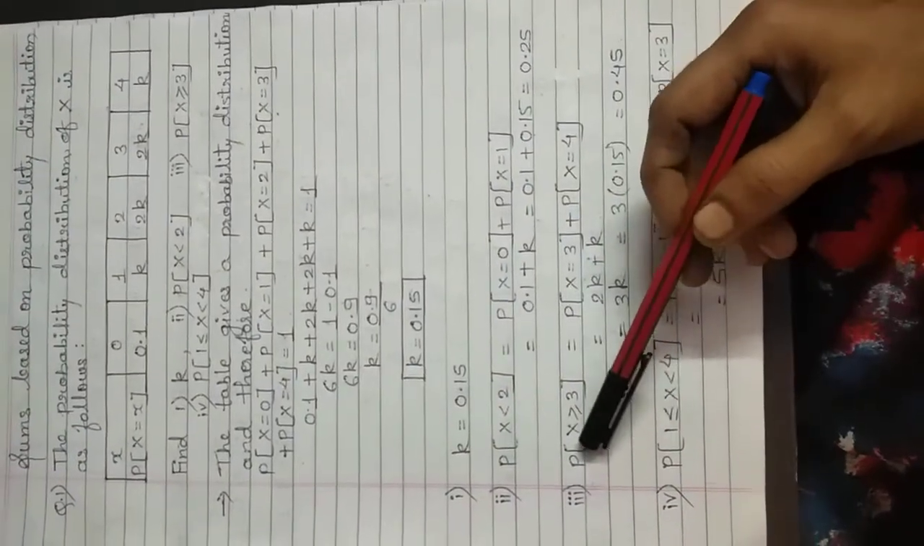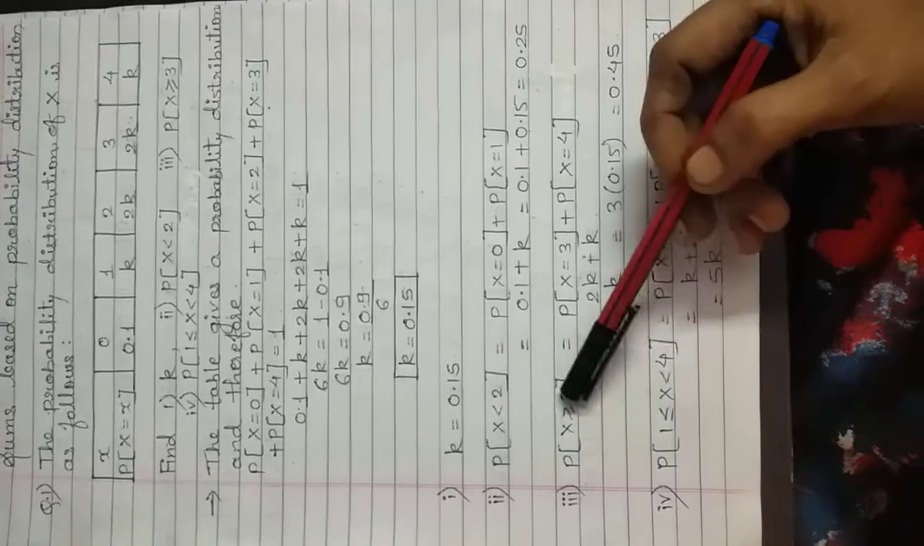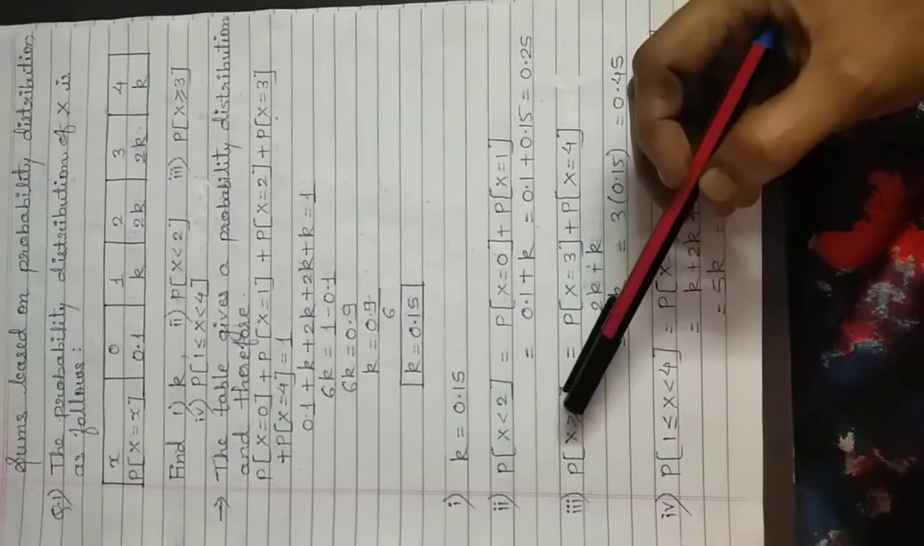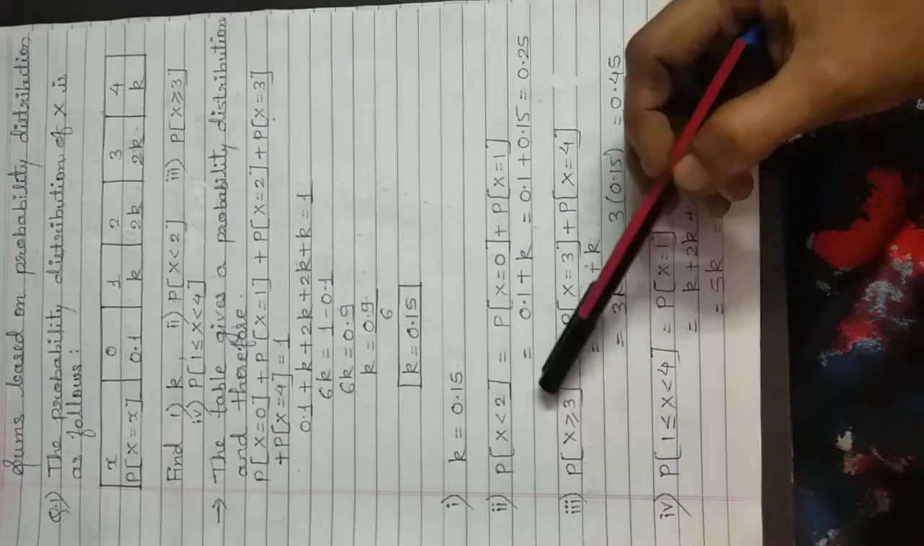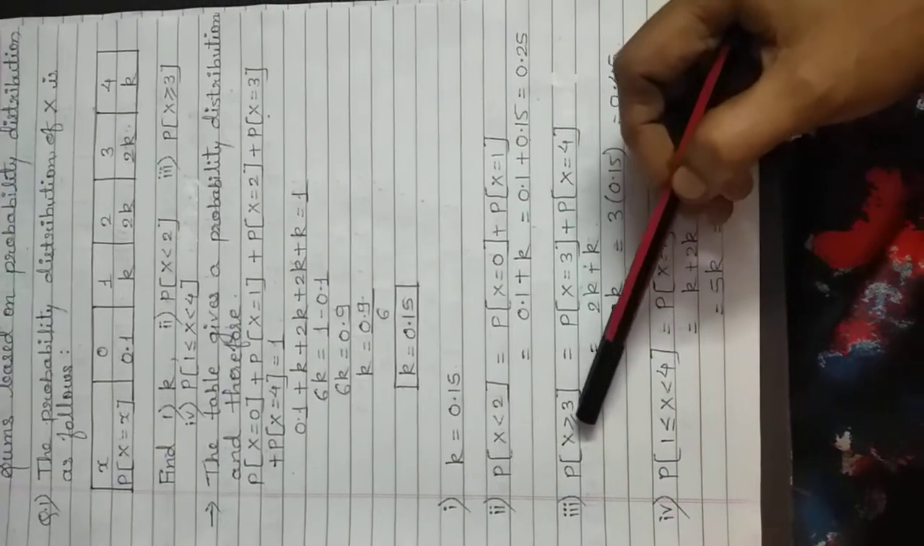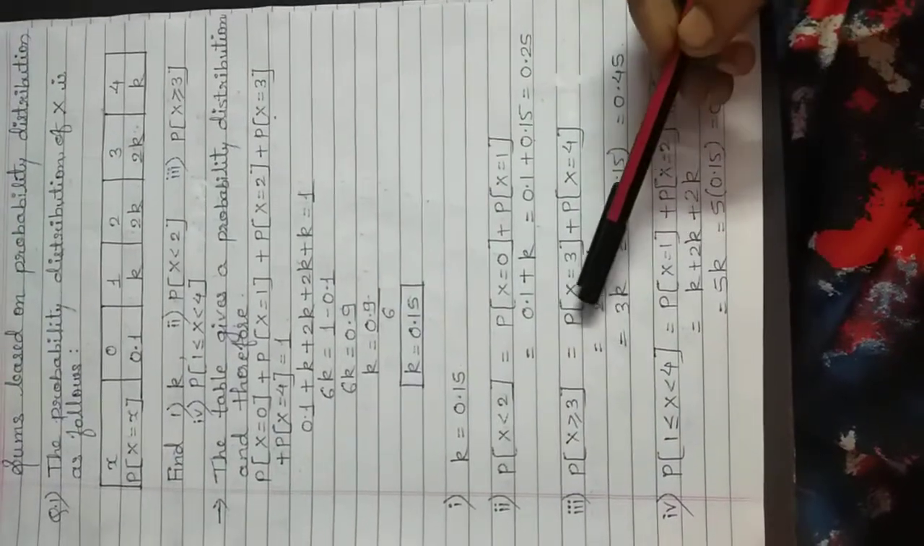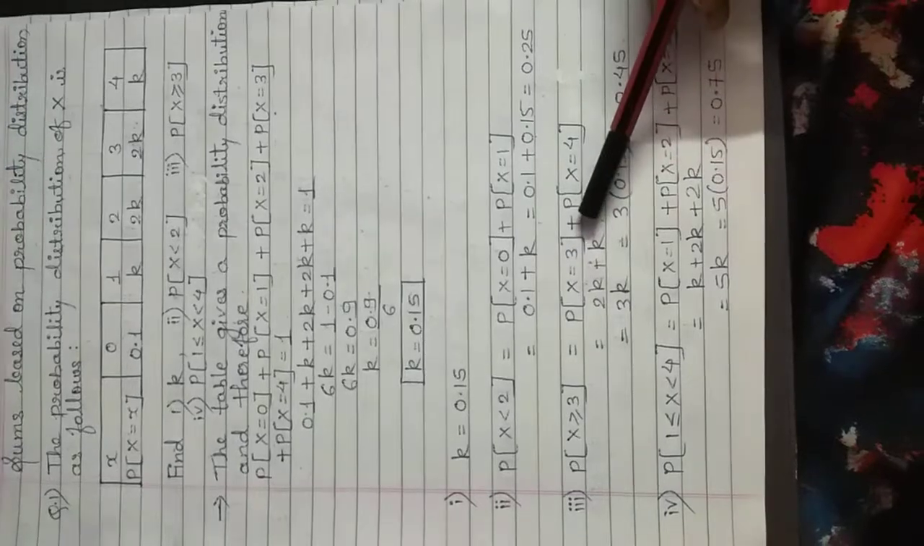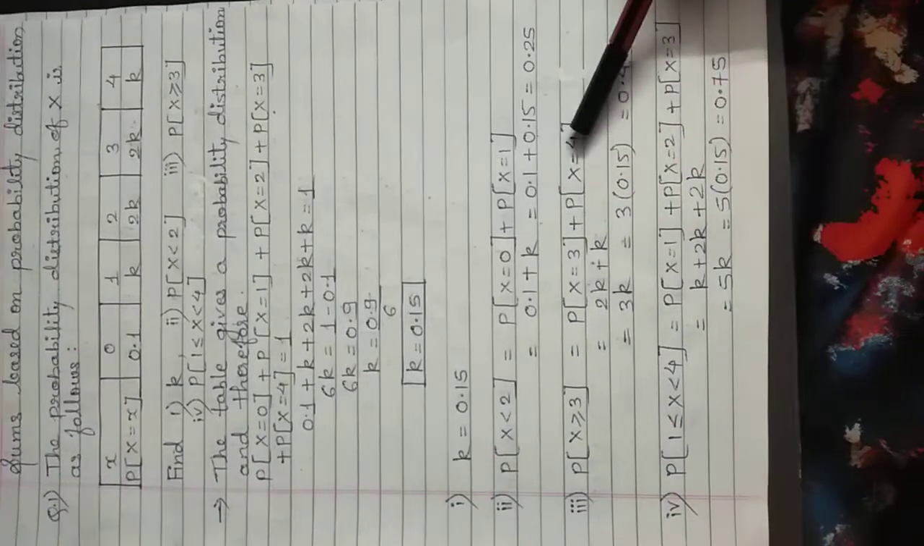Now third, probability when x is greater than or equal to 3. So since it is greater than or equal to 3, 3 is also included. So probability for x is equal to 3 plus probability for x is equal to 4.